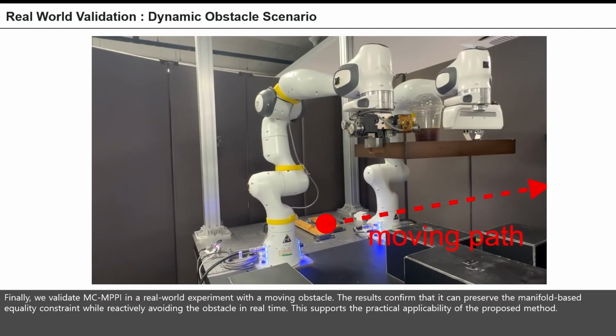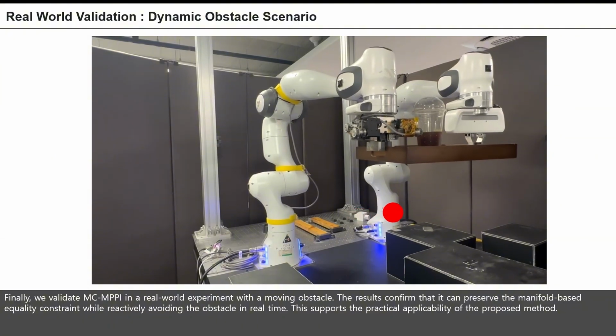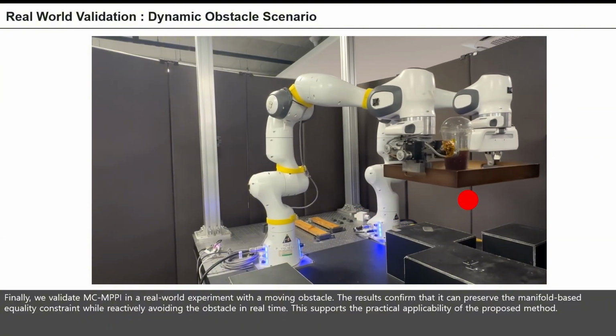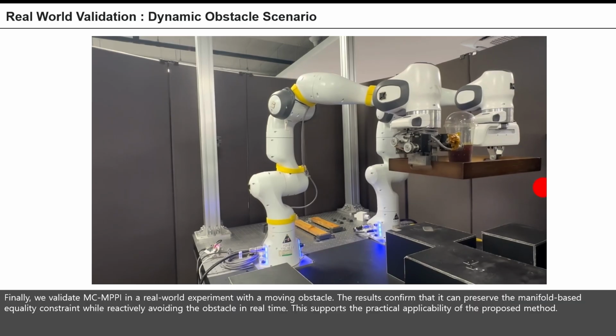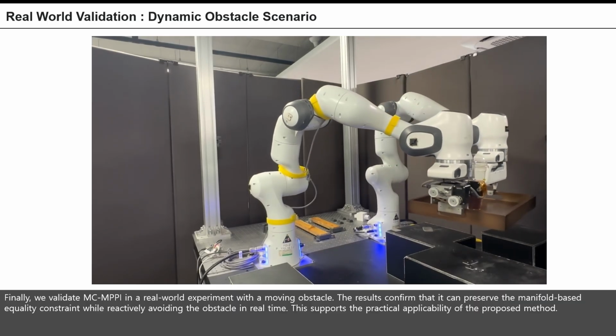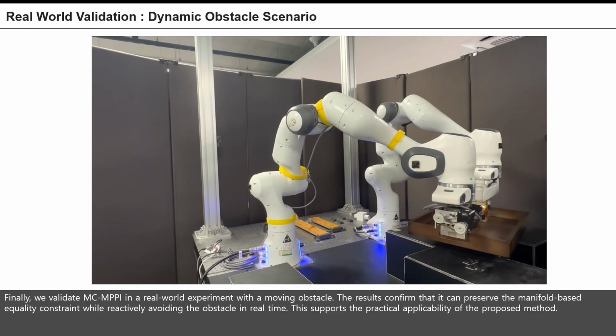We validate MCMPPI in a real-world experiment with a moving obstacle. The results confirm that it can preserve the manifold-based equality constraint while reactively avoiding the obstacle in real time. This supports the practical applicability of the proposed method.